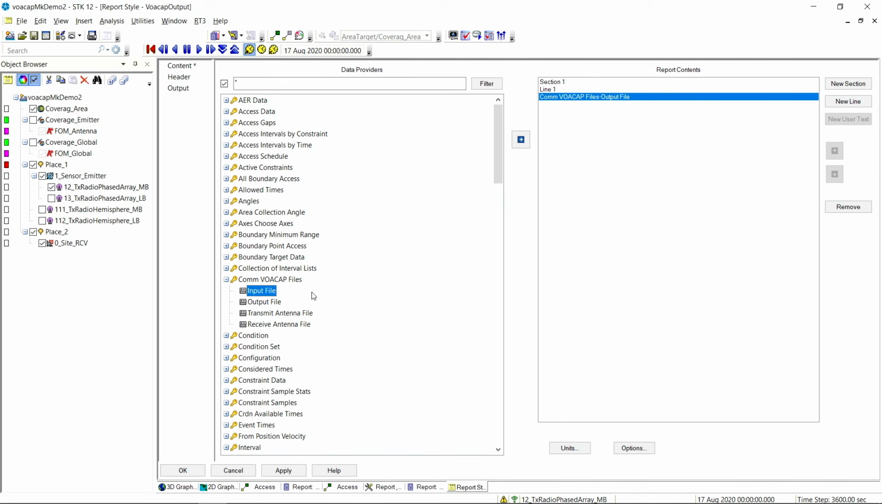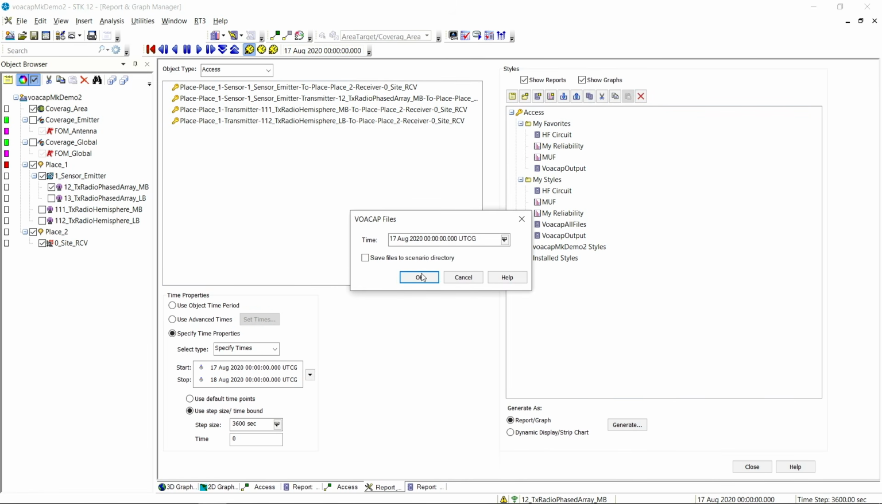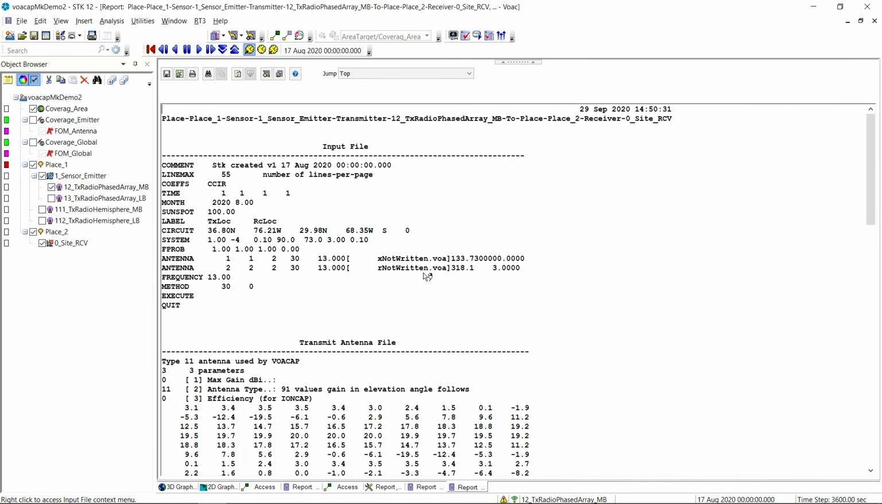If you're familiar with VOACAP or IonCap, it's a command-line executable that takes files as input data and will produce an output file. So here we have an input file, which is the system parameters, a transmit antenna input file, a receive antenna input file, and an output file. If we actually run that, I'll run all of them, and you have to pick a time. It'll report it out at one moment in time. You don't have to save the files to the scenario directory, but in this case I'm going to for you.